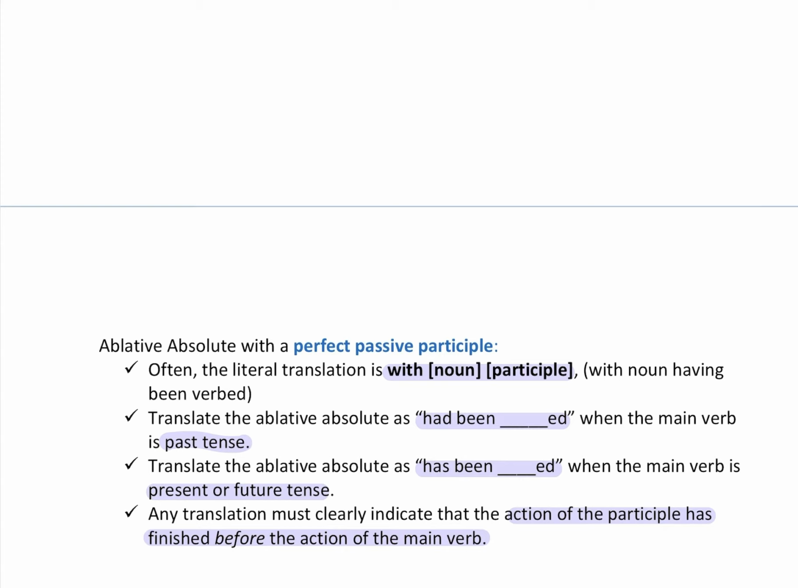Do you remember with the present participle it had to be going on at the same time? You can think of that as presently, it's going on. Perfect, we know that the action finished in the past. Same is true of an ablative absolute with one. The action of the participle is finished before, so it's done by the time the main verb comes along.